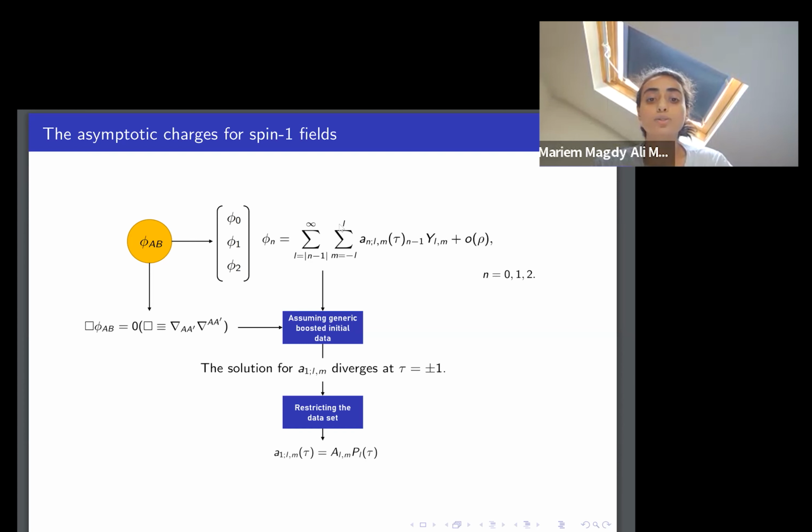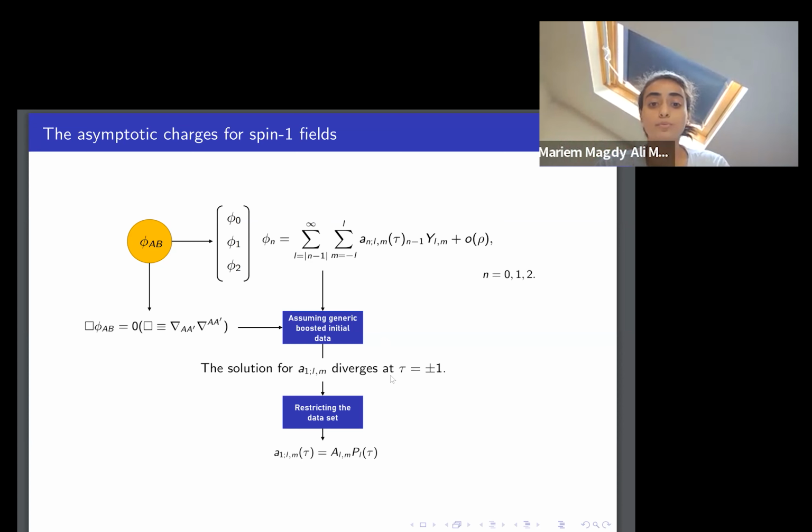Making use of this expansion and the equation, and assuming generic boosted initial data that are consistent with the field expansion, we find that the solution for the coefficient A1 diverges logarithmically at tau equal plus or minus 1. So these are at the critical sets, at past and future null infinity.